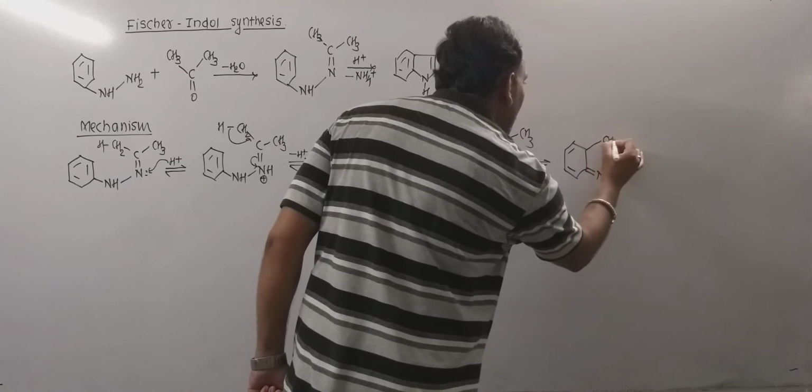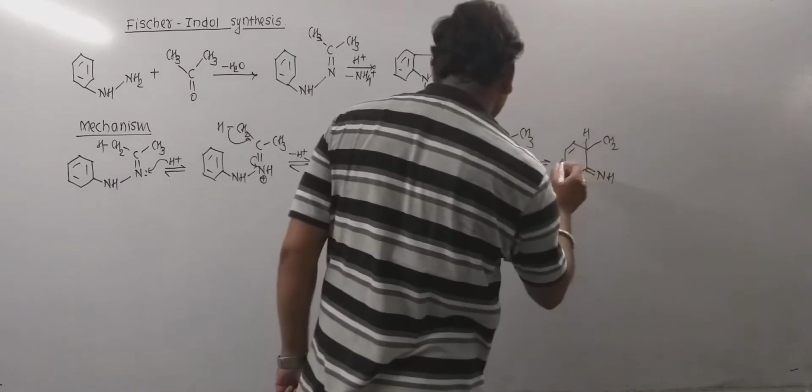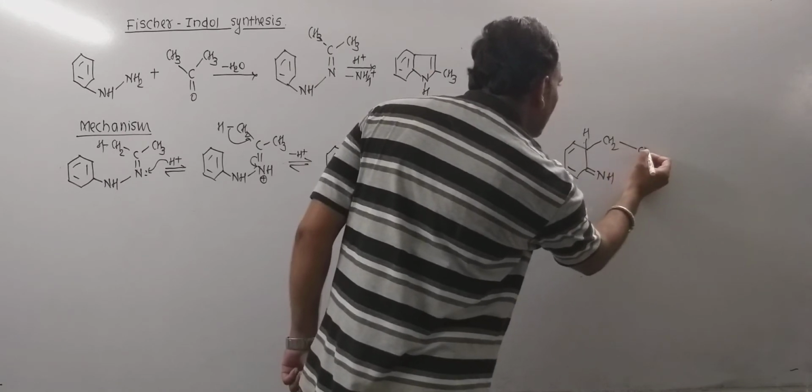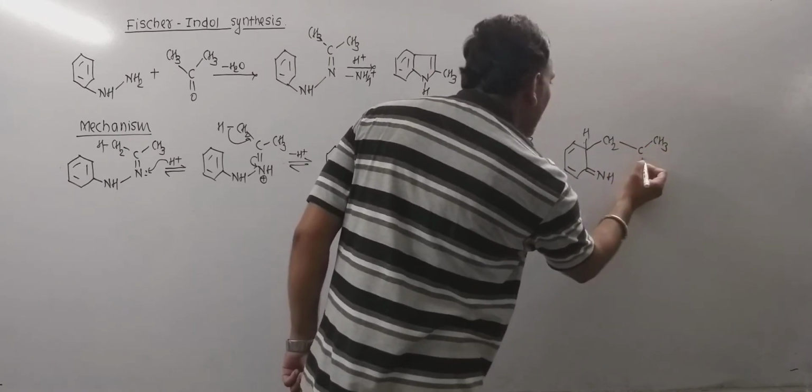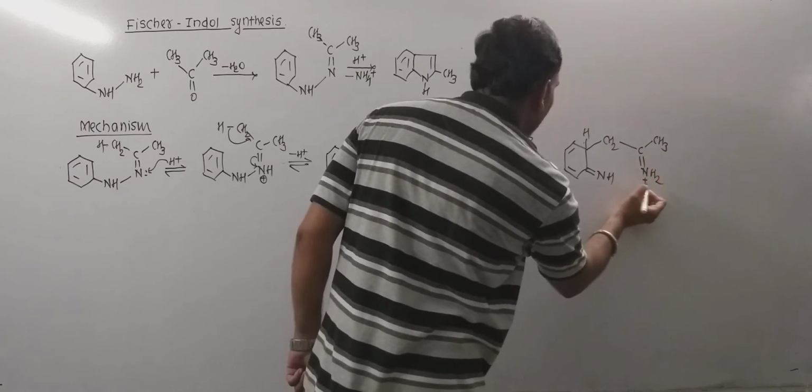So ultimately this carbon gets connected to the ring like this, and thereby the formation of a double bond right here.